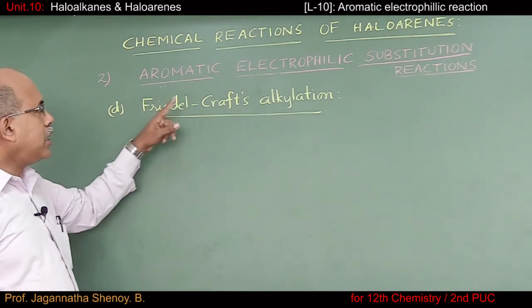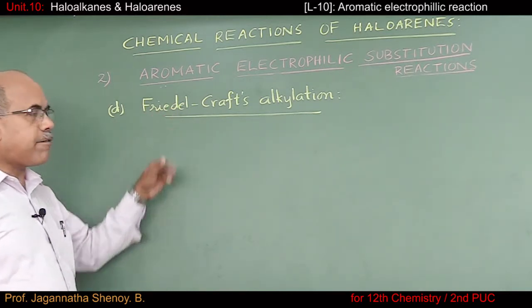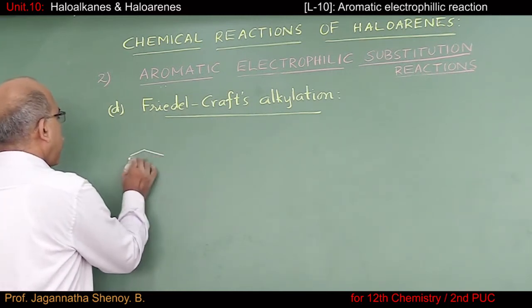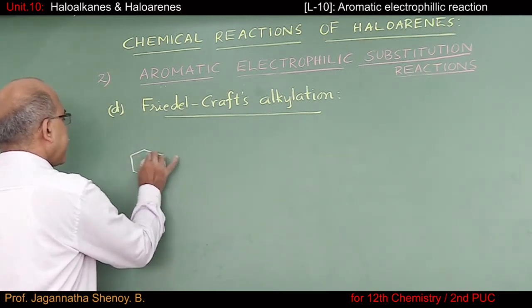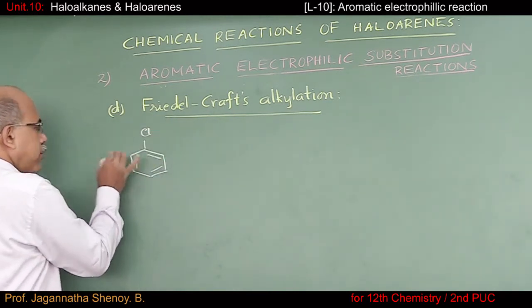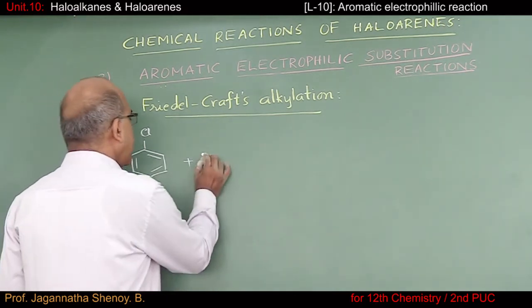The 4th reaction under electrophilic substitution reaction we consider is Friedel-Crafts alkylation. Here again we start from chlorobenzene. 2 moles of chlorobenzene, I'll treat it with 2 moles of methyl chloride.